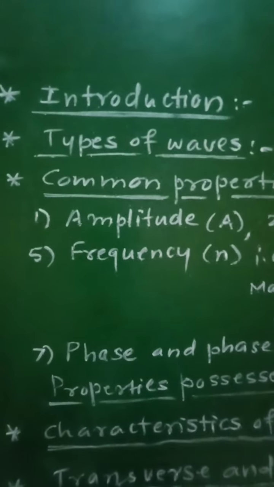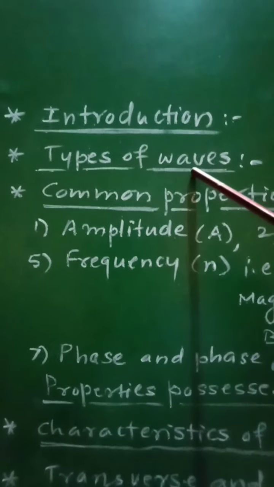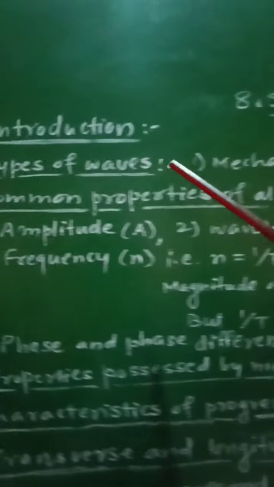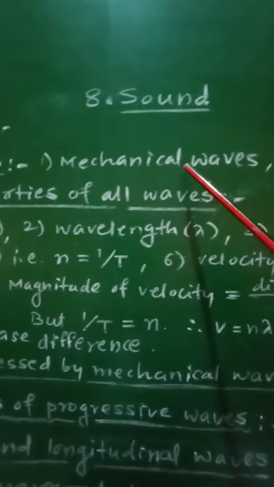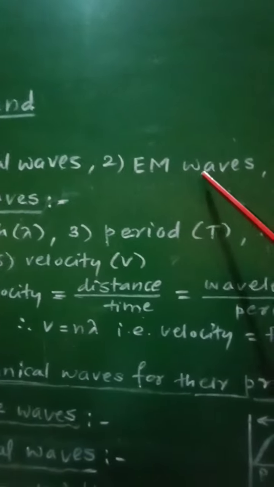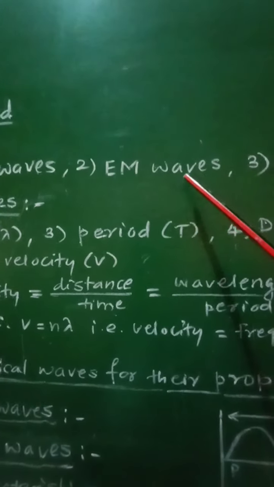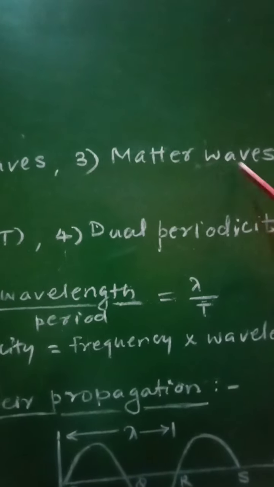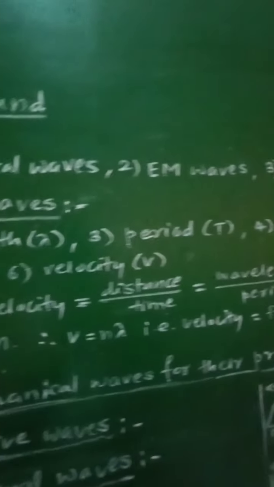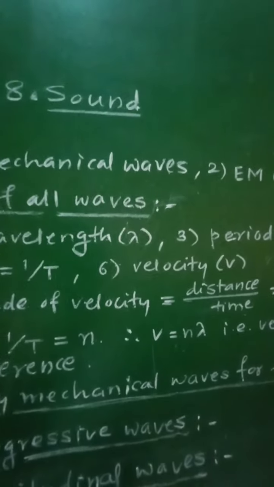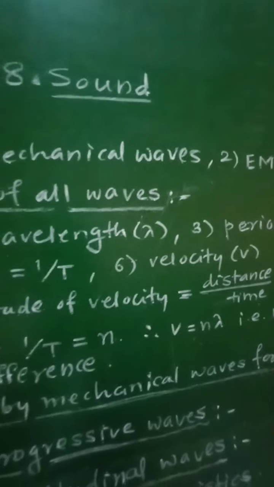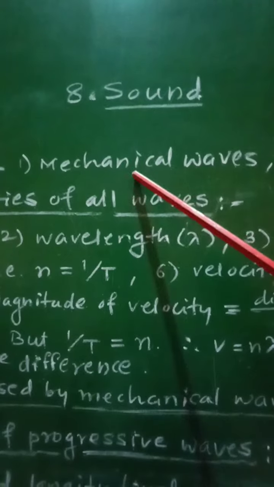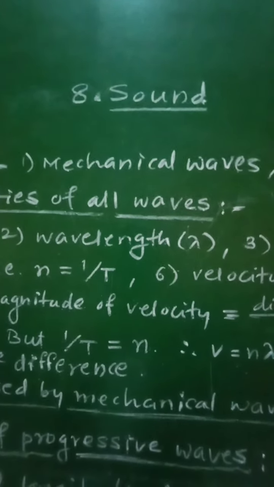Now let us see the different types of waves. In all, there are three different types of waves: the first one is mechanical waves, the second is electromagnetic waves, that is EM waves, and the third is matter waves. So mechanical waves, electromagnetic waves, and matter waves are the three different types of waves. Let us consider the first one, that is mechanical waves.